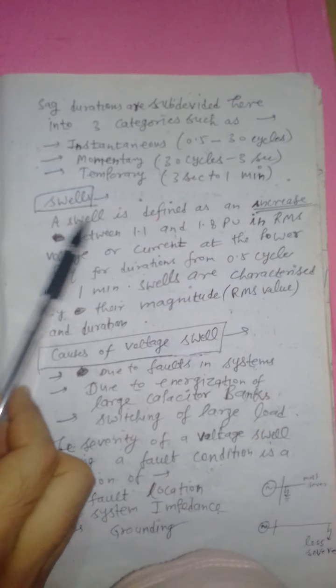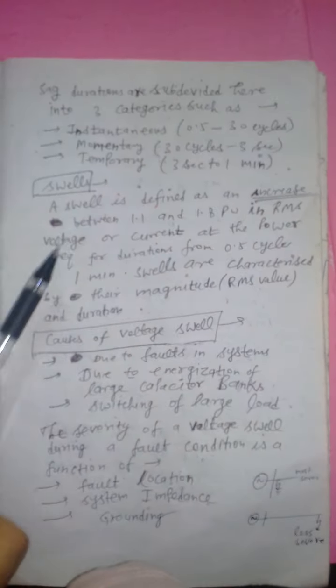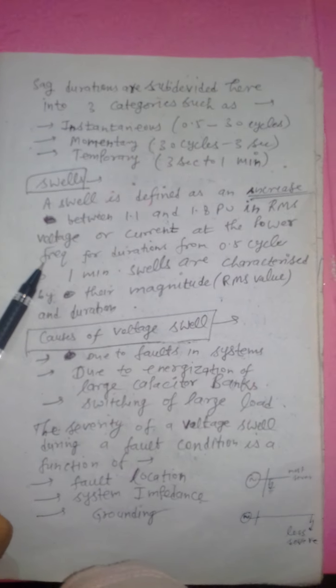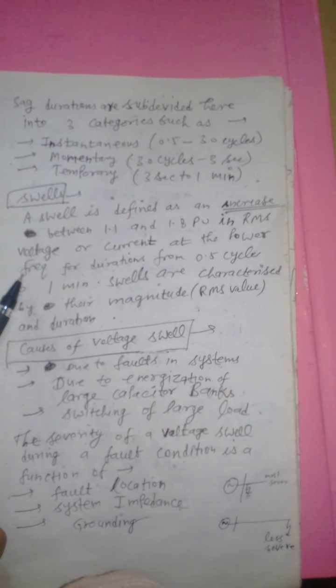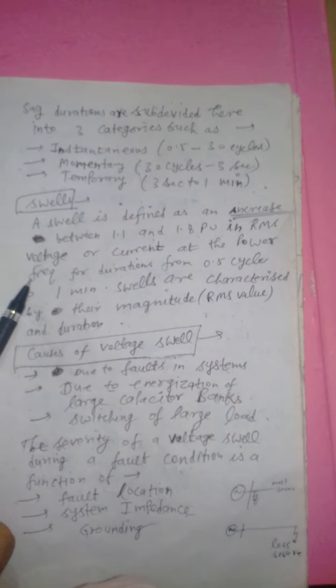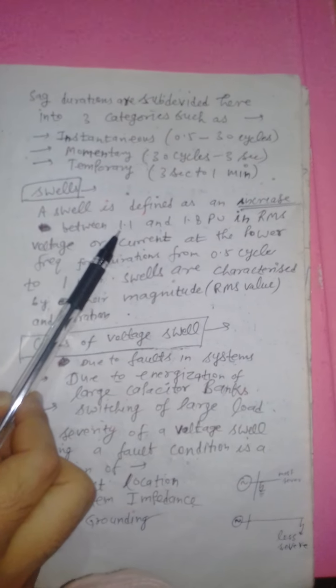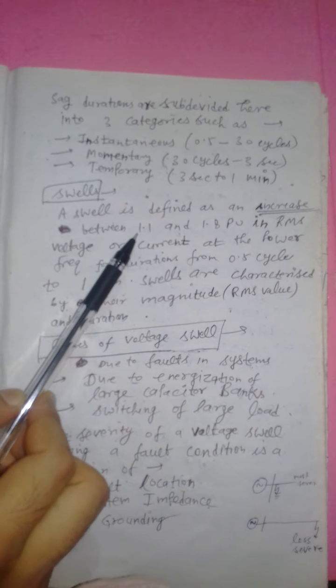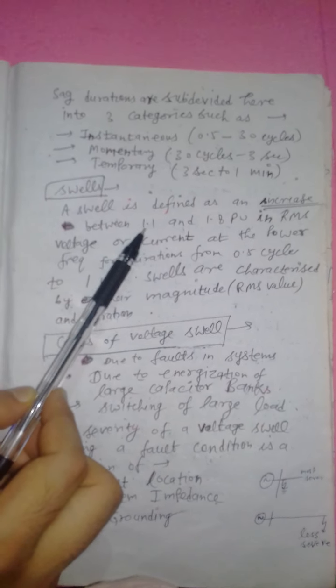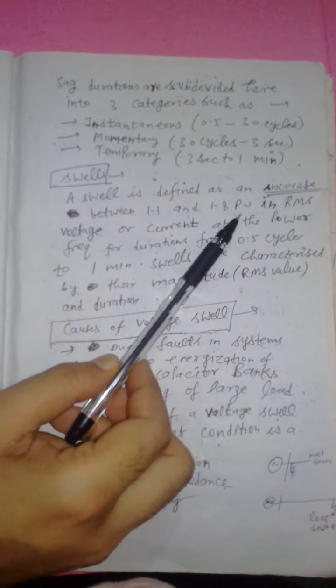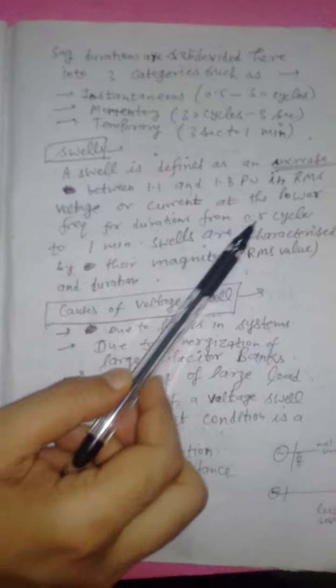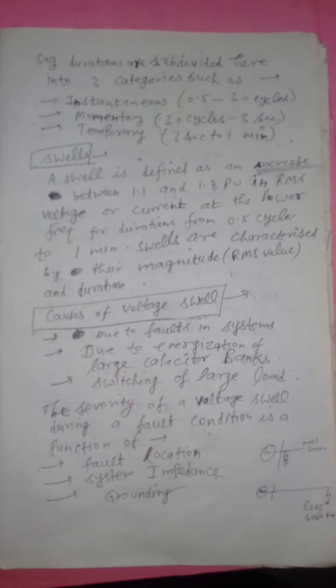So this is known as swell, right? What is the meaning of power frequency? Power frequency means 50 hertz. What is the frequency in our country India? Frequency is 50 hertz, right? So at this power frequency, you can see above the rated value, above 1 per unit, this is swell, means it is a voltage between 1.1 and 1.8 per unit. That is a root mean square value, right? From duration from 0.5 cycle to 1 minute, right?